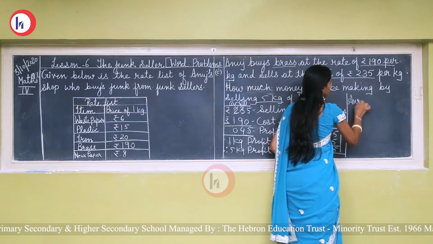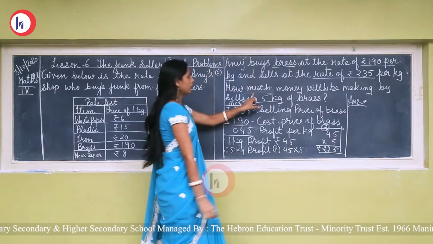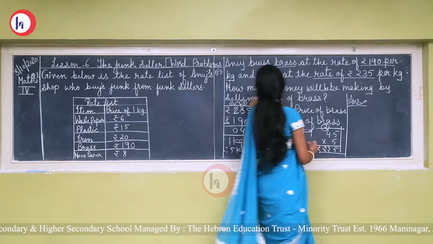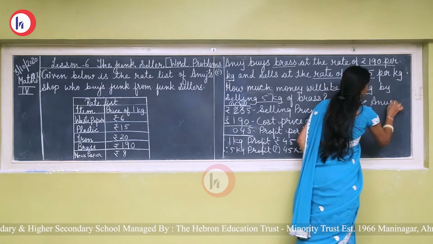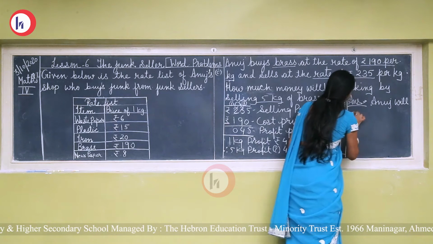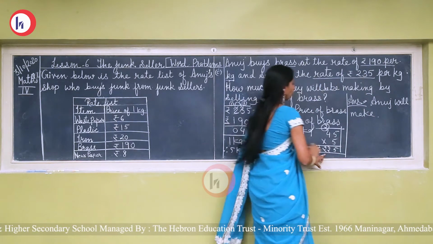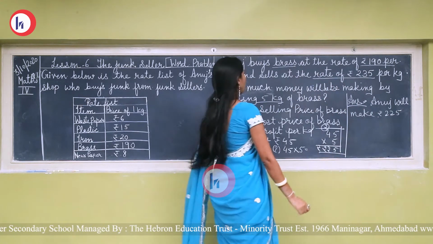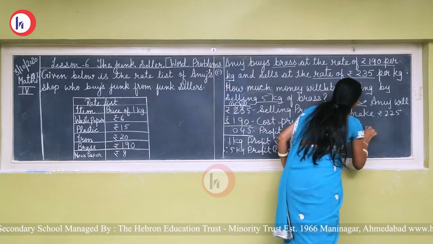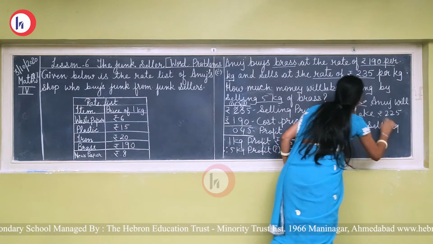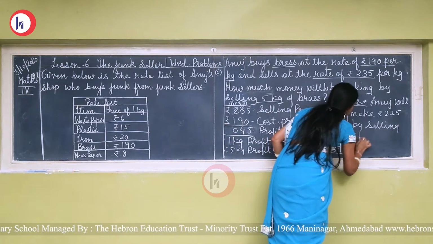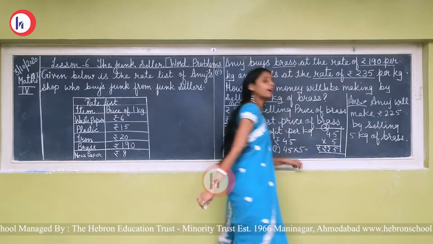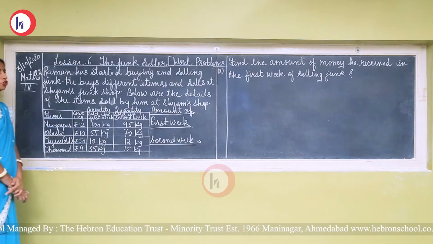Okay. So how can we write the answer? See the question. How much money will he be making by selling 5 kg of brass? So we'll write Anuj will make 225 rupees by selling 5 kg of brass. So here we have completed this. Okay, we'll move to the next question.